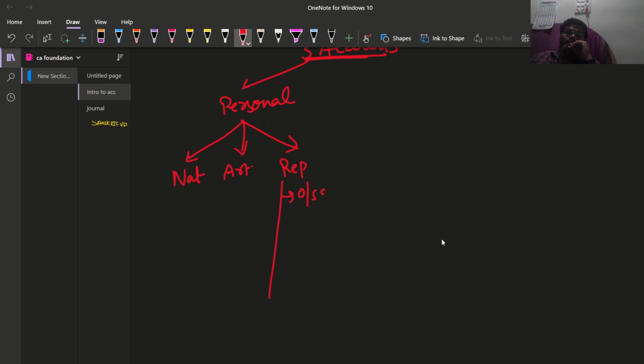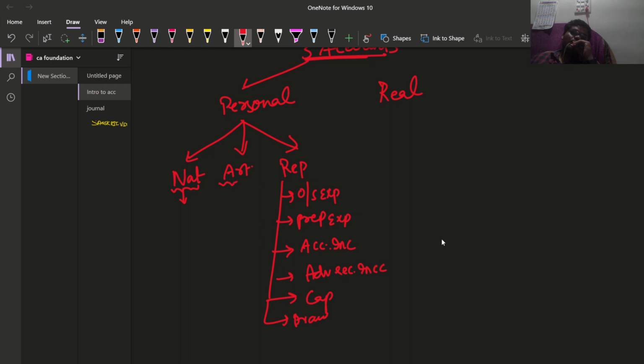What are they? Outstanding expenditure, prepaid expenditure, accrued income, advance received income, capital, drawings. Real account. Natural personal account deals with names of persons, artificial personal account deals with names of companies, firms, etc. Ram and Co, Vishwa and Co. Okay. Real account deals with assets and liabilities. A is assets and L is liabilities.